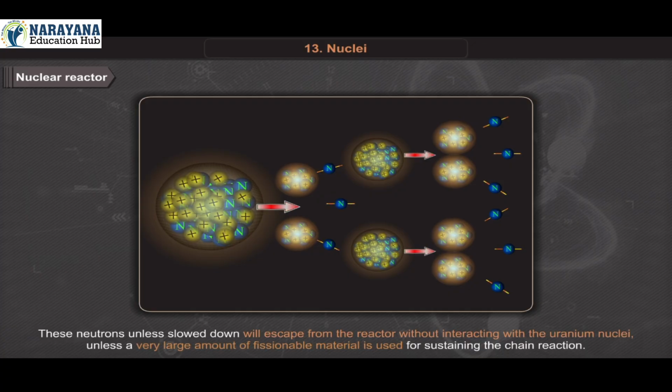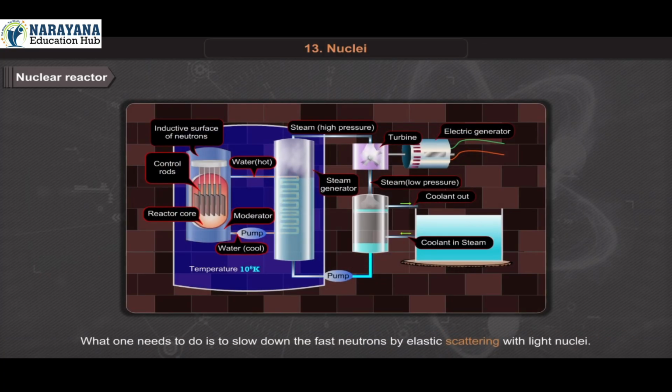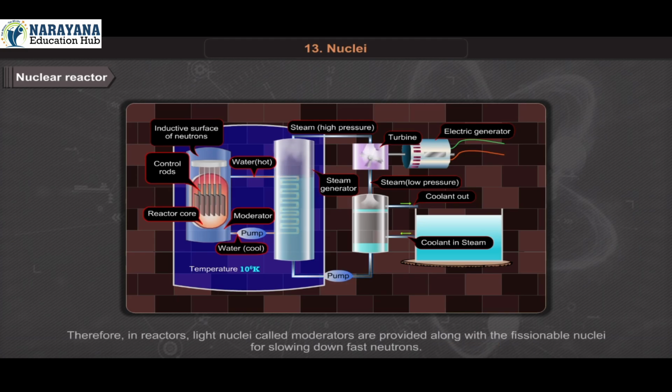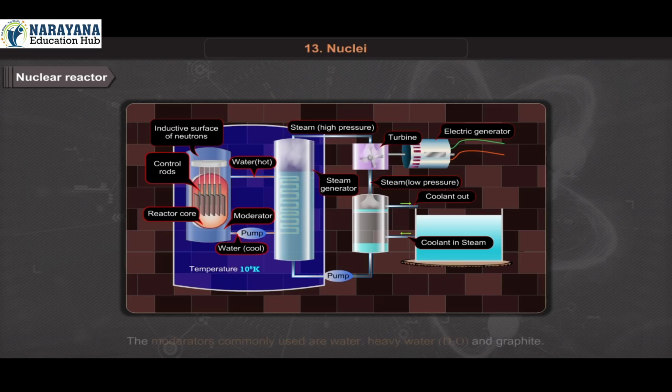These neutrons, unless slowed down, will escape from the reactor without interacting with the uranium nuclei, unless a very large amount of fissionable material is used for sustaining the chain reaction. What one needs to do is to slow down the fast neutrons by elastic scattering with light nuclei. Therefore, in reactors, light nuclei called moderators are provided along with the fissionable nuclei for slowing down fast neutrons. The moderators commonly used are water, heavy water D2O, and graphite.